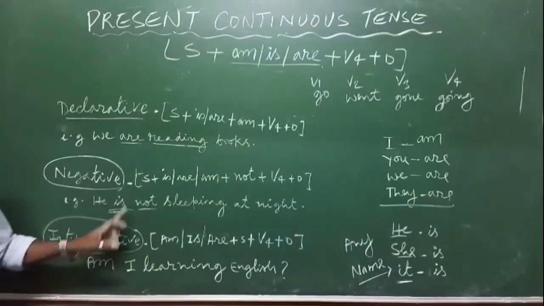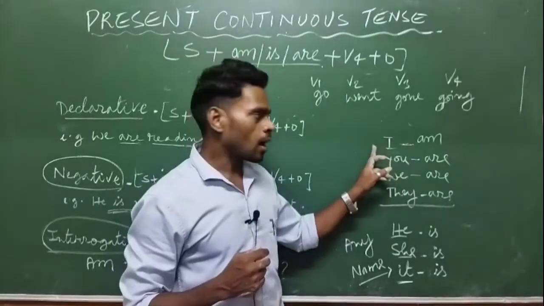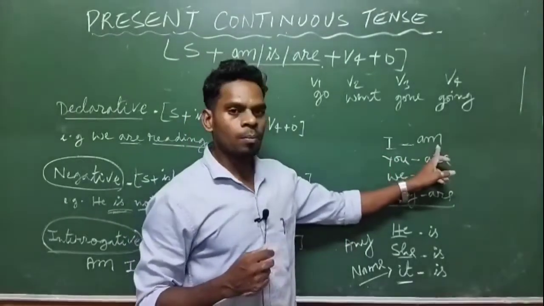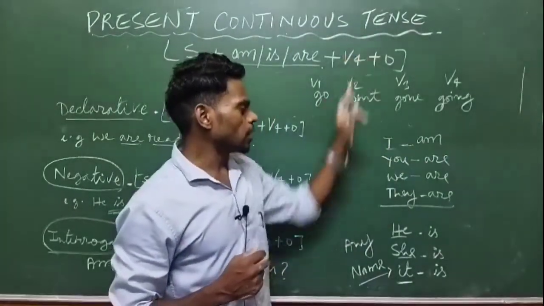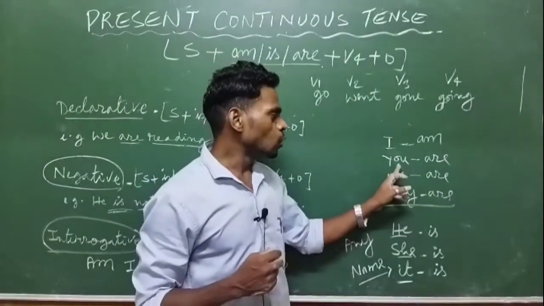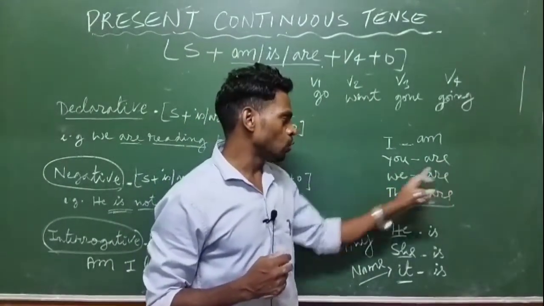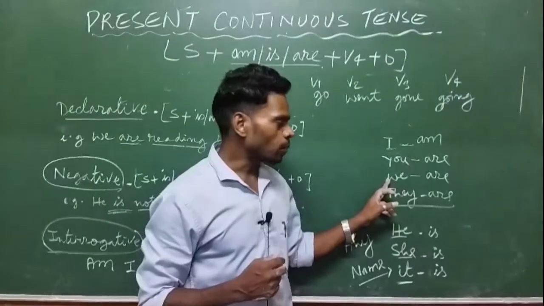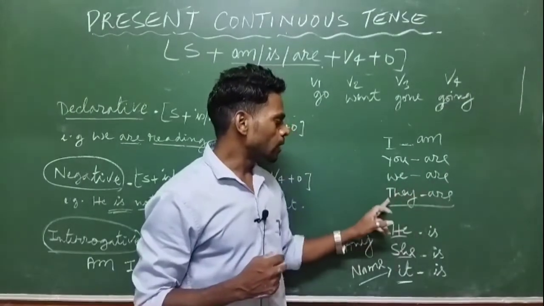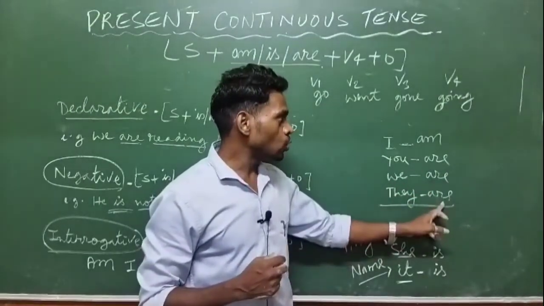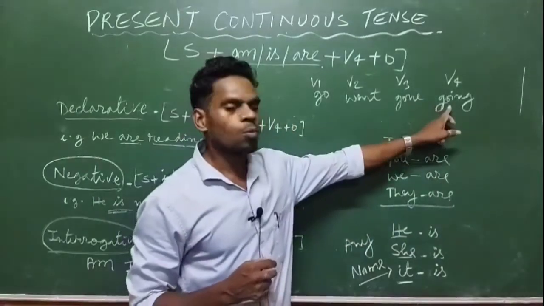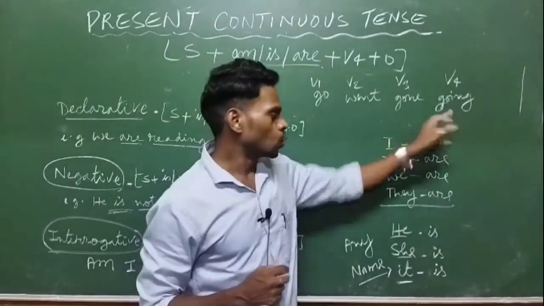Remember, with the subject I, the helping verb am is used in present continuous tense. With you, the helping verb are is used. With we, helping verb are. And with they, helping verb are is used. And the fourth form of the verb will be used.